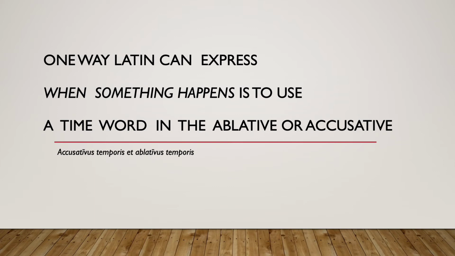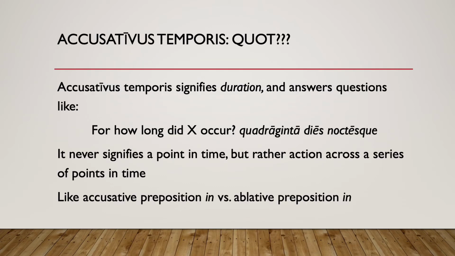Two ideas that we're going to learn that communicate time ideas are the accusativus temporis and the ablativus temporis. Again, these two concepts are easily confused because they both relate to time, so we want to be careful to distinguish when to use one or the other. The accusativus temporis answers a question like, quote, for how many? For how long? It signifies duration and answers questions like, for how long did something occur?